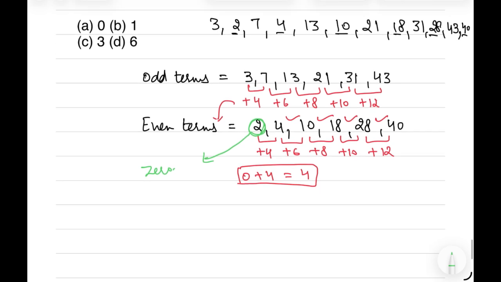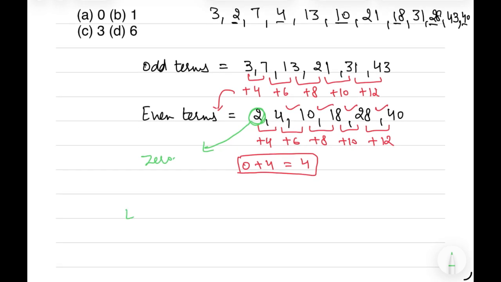This is the question from the 2021 examination. So the even series must be 0, 4, 10, 18, 28 and 14. This is the even series.